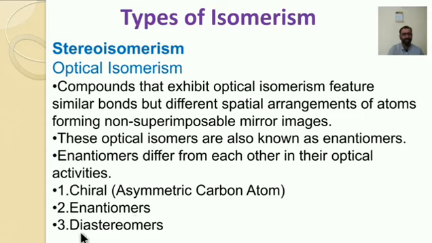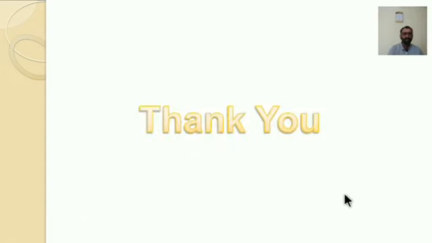And the last one is diastereomers. Diastereomers are stereoisomers that are not mirror image isomers of each other. They are known as diastereomers. In this way, these are the three types of optical isomers. I hope you understand that. Thank you very much.